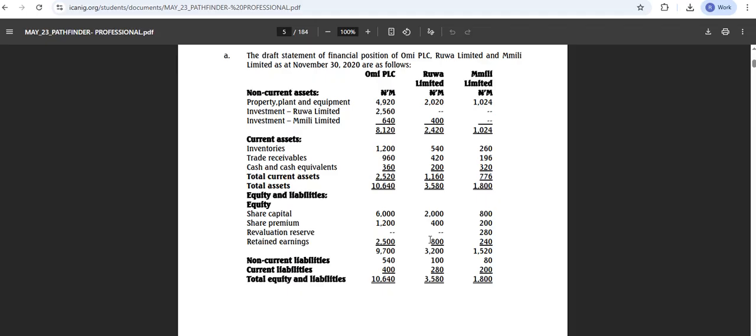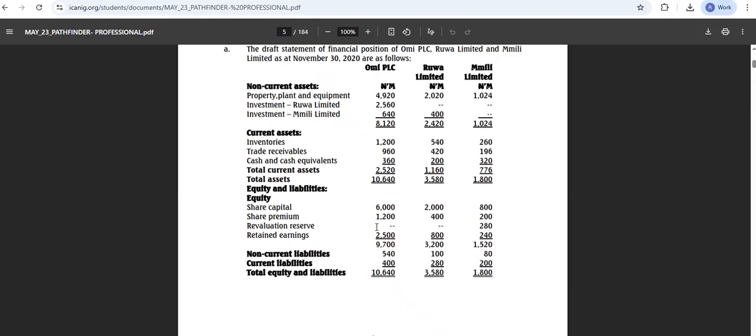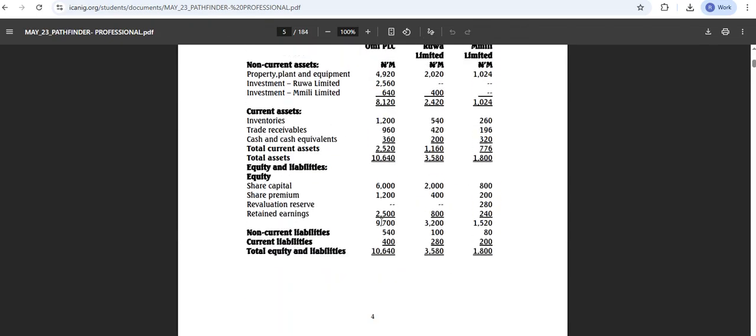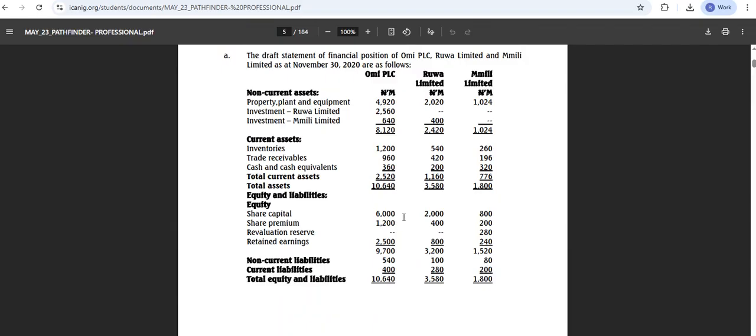So at the date of acquisition as well, our net asset, ordinary share capital is 2,000, right? And the share premium is 400, and the retained earning is 400 at the date of acquisition.